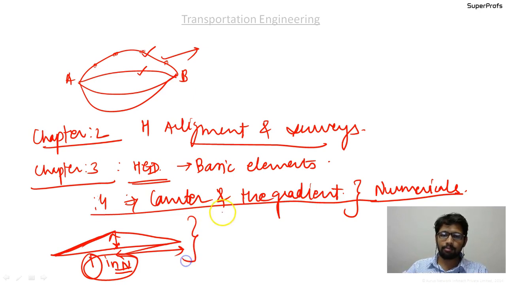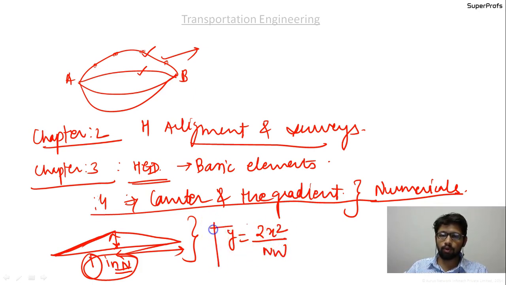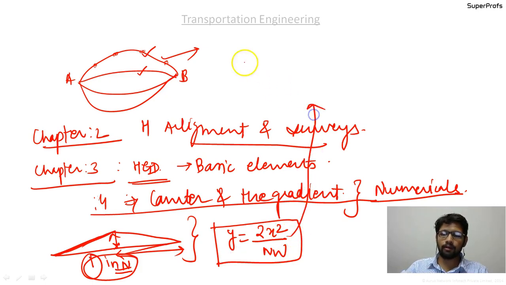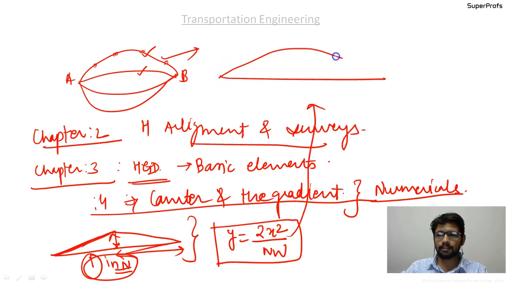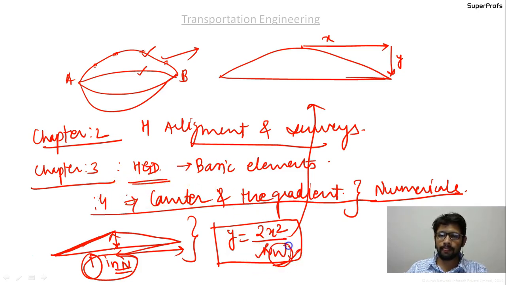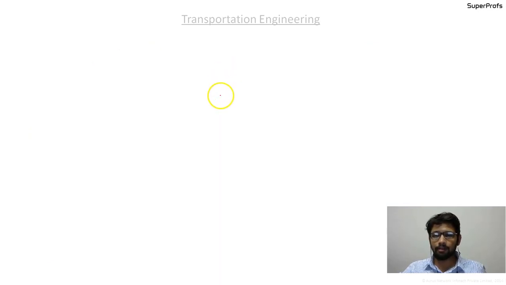The next is the parabolic camber. The formula for parabolic camber is y equal to 2x squared upon nw. Here I am drawing the parabolic camber like this, and x is measured like this and y is measured like this. So this is the formula, and you should apply it in this way. You know the meaning of what n is, what w is.